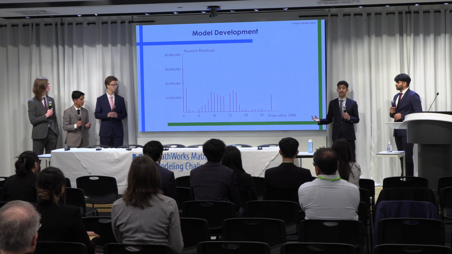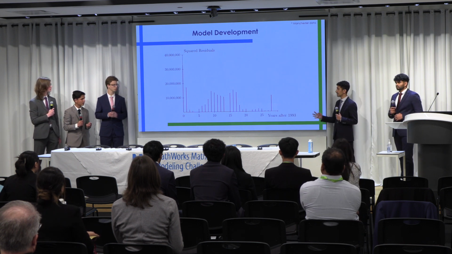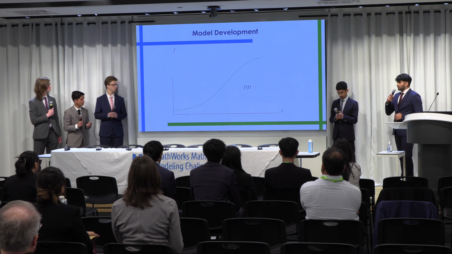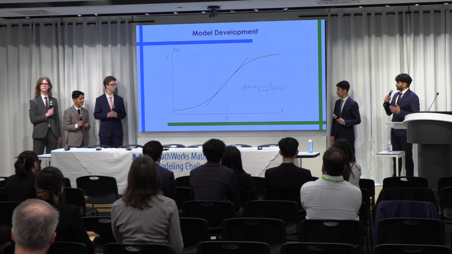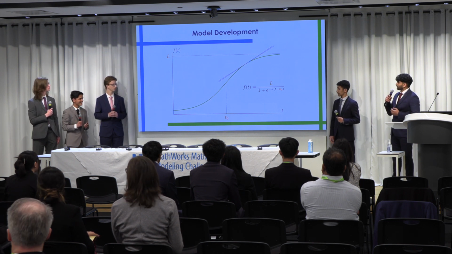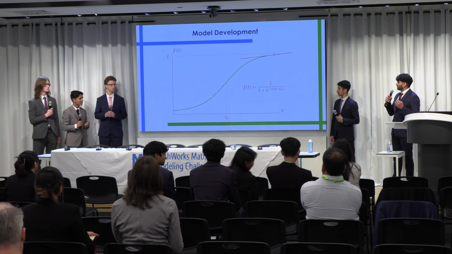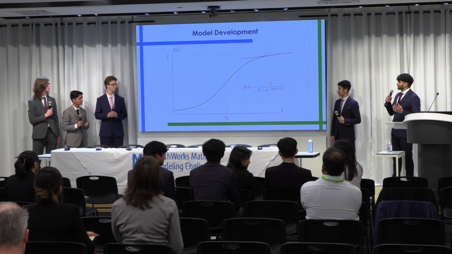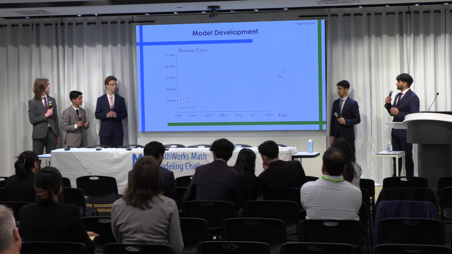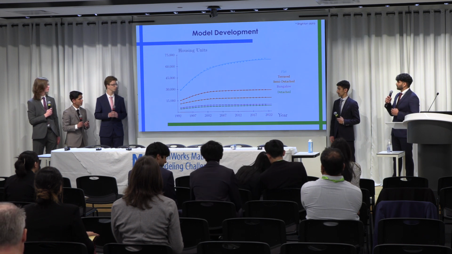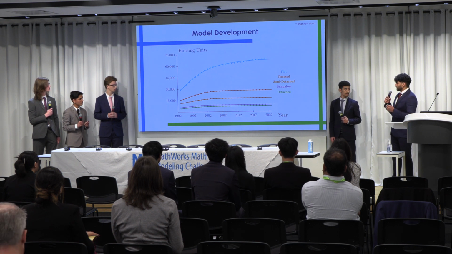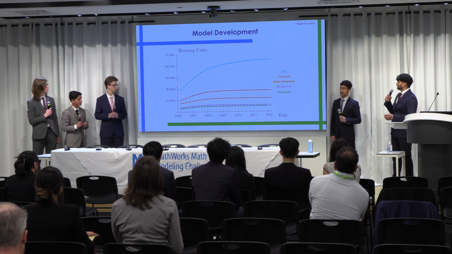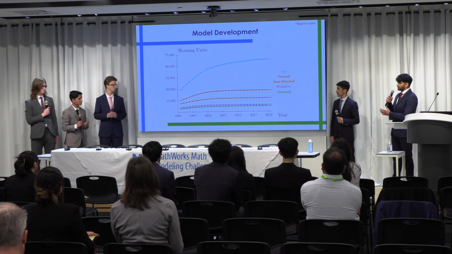Instead of this, we decided to consider a logistic regression of each individual house type. The logistic model, like housing supply, grows rapidly due to increasing demand, reaching a maximum growth rate at T0, before plateauing and reaching a carrying capacity of L due to factors like limited resources. This trend was observed in each of the house types for the UK. In our model, our point of inflection occurs before the time frame considered. This is because the UK is a developed country, hence the plateauing.